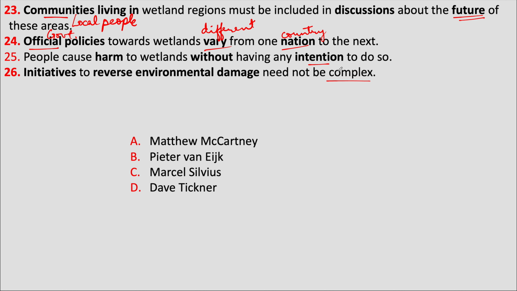Complex means something which is very complicated, which is very confusing. Initiatives means any plans or actions that are taken. So the 26th question is saying that things that we do to reverse environmental change do not have to be very complicated things, very difficult things.